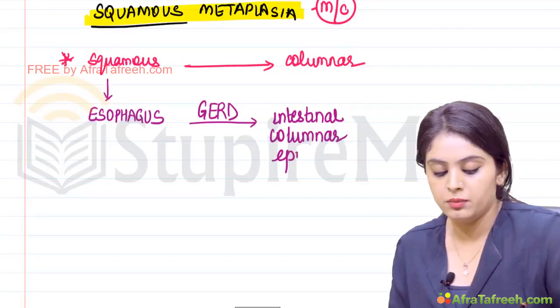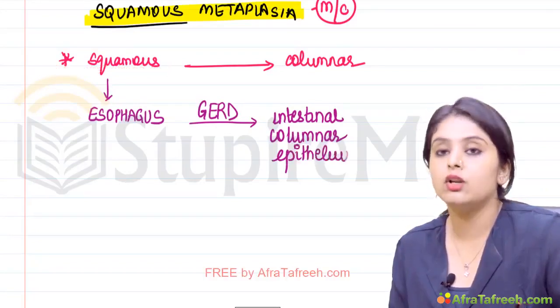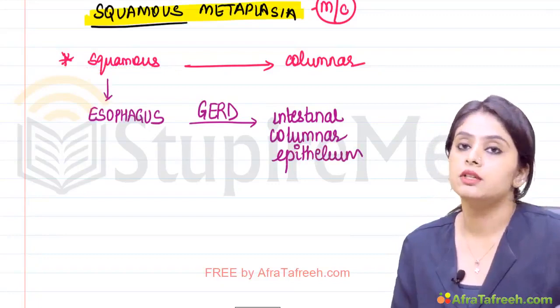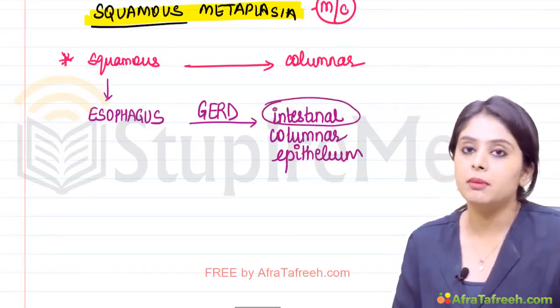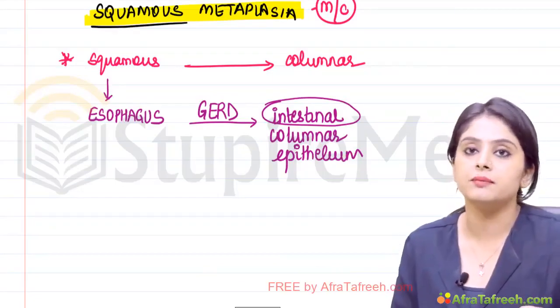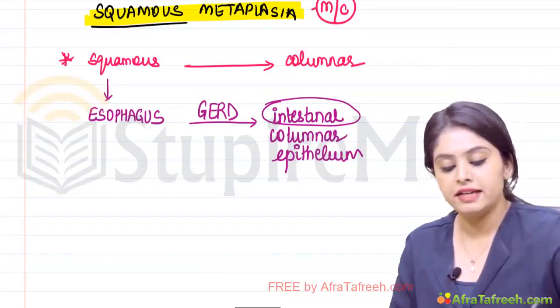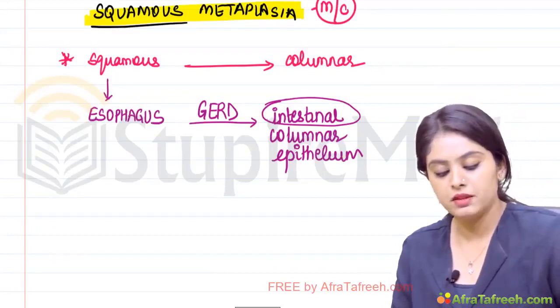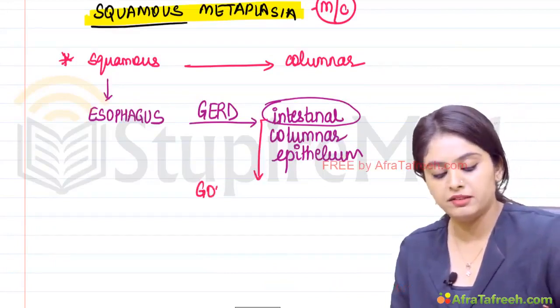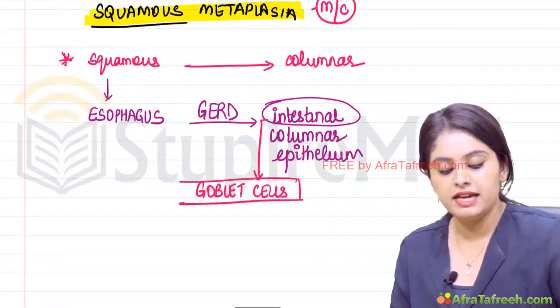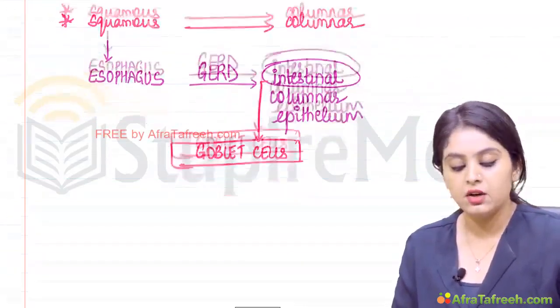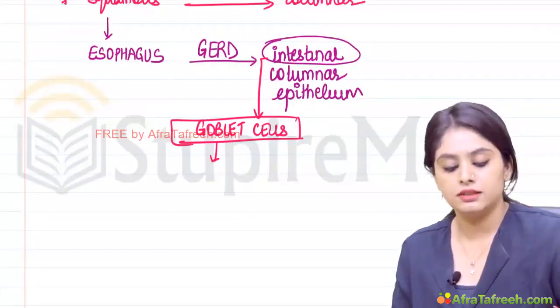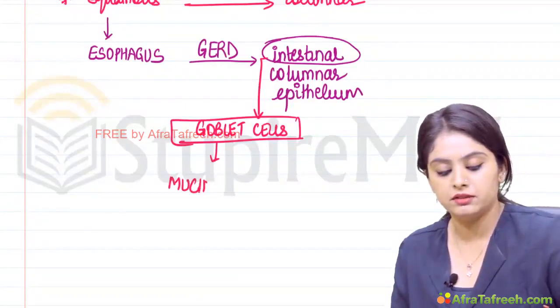epithelium. So please note, it is just not columnar. Which type of columnar? Intestinal columnar. This word is the most important in this particular pathway. Intestinal columnar epithelium. How will you identify intestinal columnar epithelium? Because it will have presence of something known as goblet cells. We identify intestinal columnar epithelium by the presence of goblet cells. Goblet cells contain what? They contain mucin.